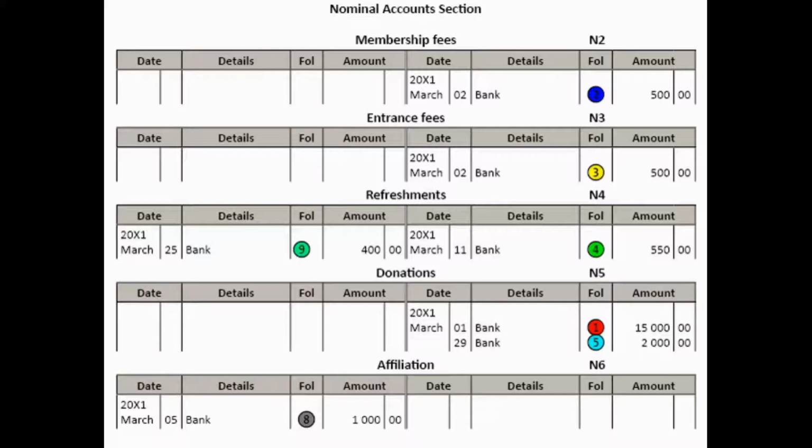And then the last payment was to OC Bazaars for refreshments, 400 Rand, credit bank, debit refreshments. And those entries are marked with the number 9 in the light green circle.